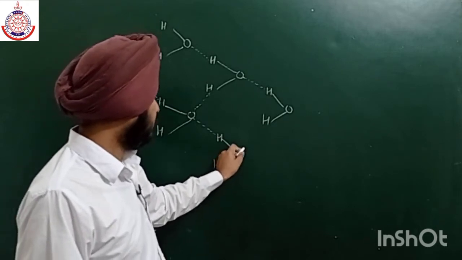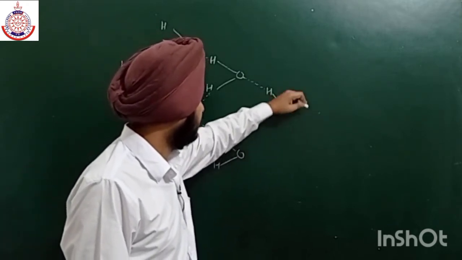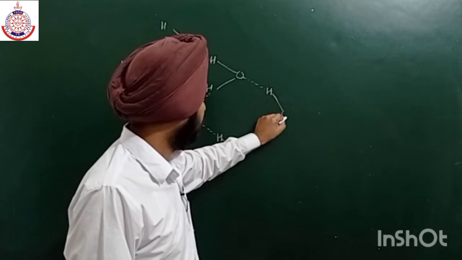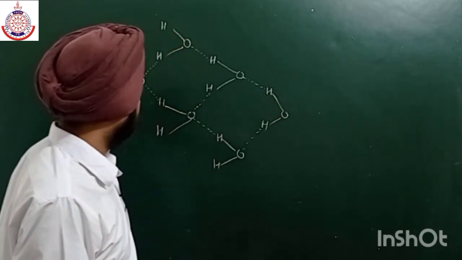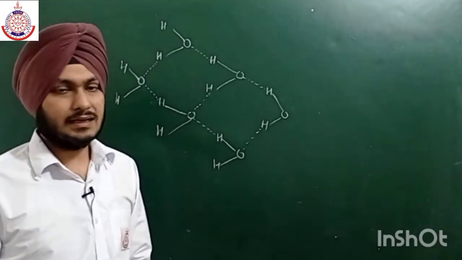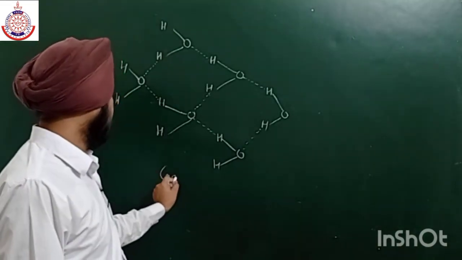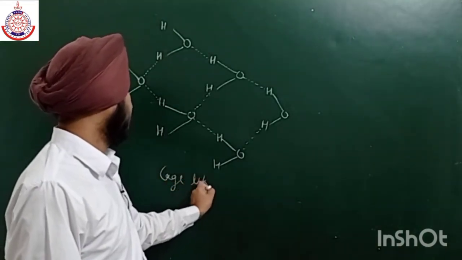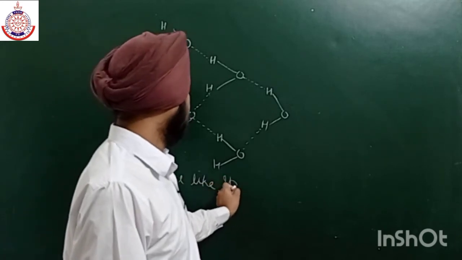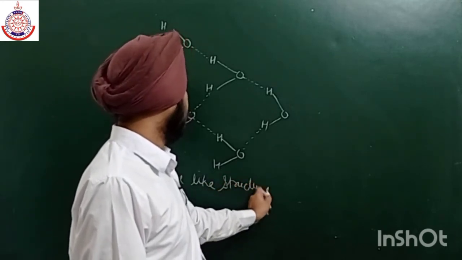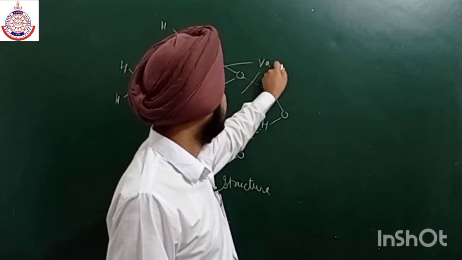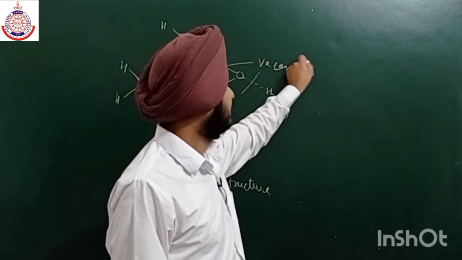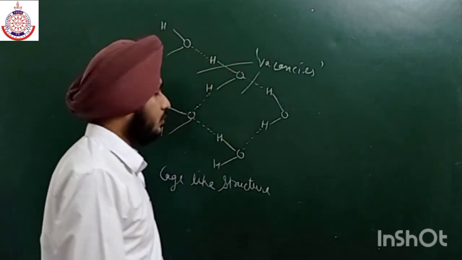Similarly, this oxygen is also forming a hydrogen bond with this hydrogen. So it means a cage-like structure is formed. As we all know, two vacancies are generated. These are vacancies, the free space, or the hole.